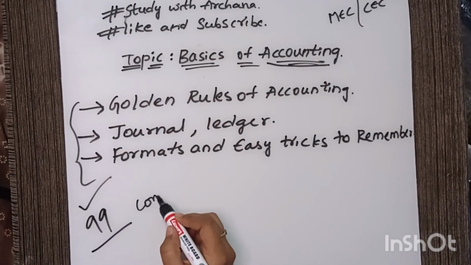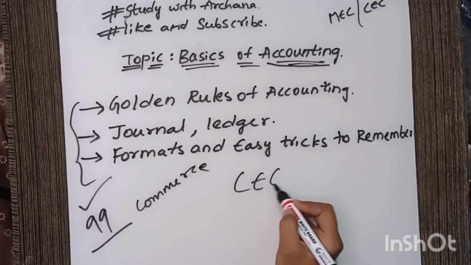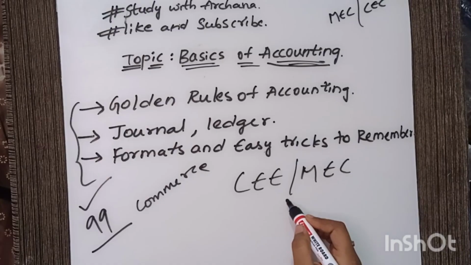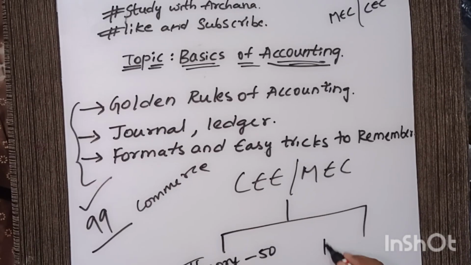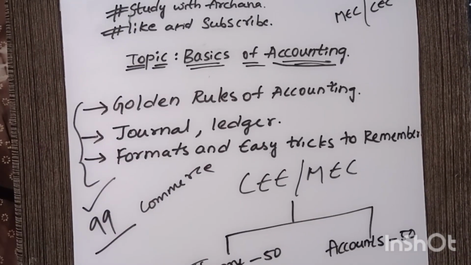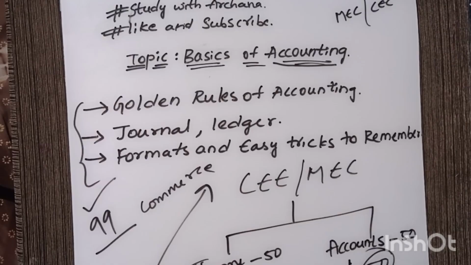In commerce, if you choose CEC or MEC, the commerce subject will be divided into two. One, theory, which will be of 50 marks, and next, accounts, that will be of 50 marks. In theory, you can score by writing all the answers. You can get all 50 by 50 easily. But in accounts, only if you have all this knowledge can you score 50 by 50.